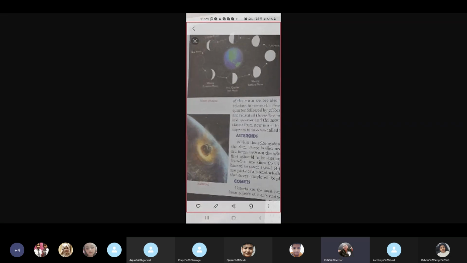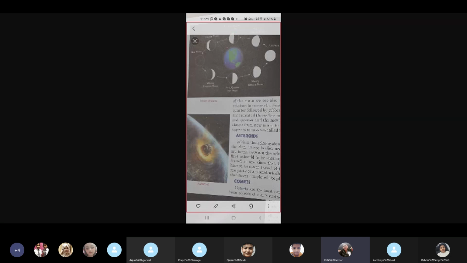Visible and clear? Okay, first we see the thin crescent, then the quarter, followed by the gibbous, and finally the full moon. The phases are repeated thereafter in reverse order, namely the gibbous, the last quarter, the new moon again. These various positions or stages from new moon to full moon through which the moon appears to pass are called the phases of the moon.